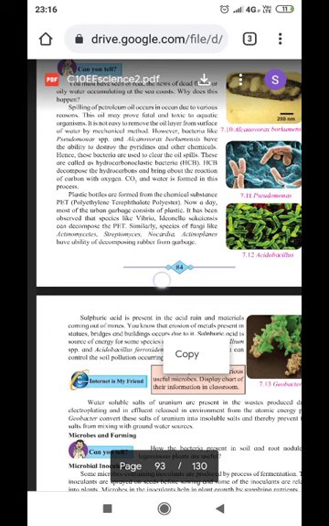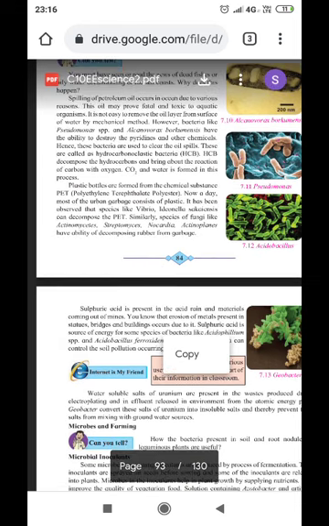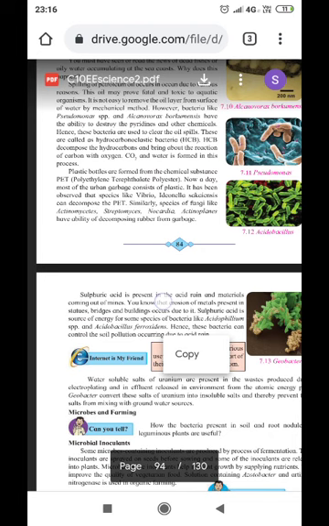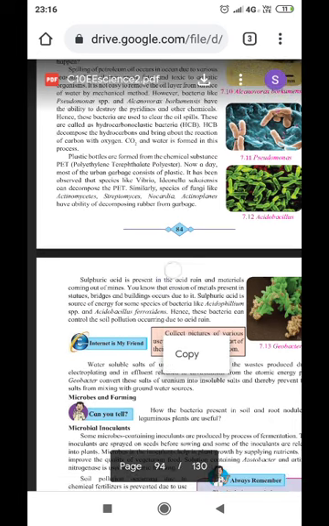These are called hydrocarbonoclastic bacteria. That is the full form of HCB. HCB decompose the hydrocarbons and bring about the reaction of carbon with oxygen to form carbon dioxide, and water is formed in this process.